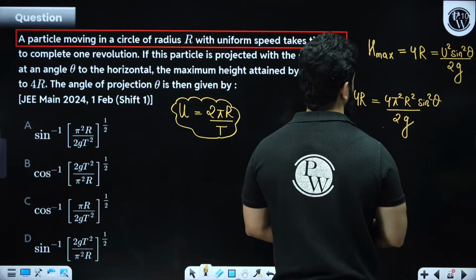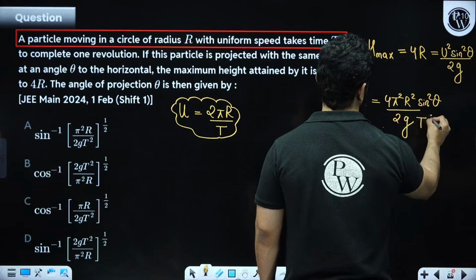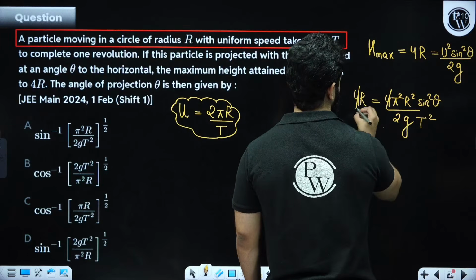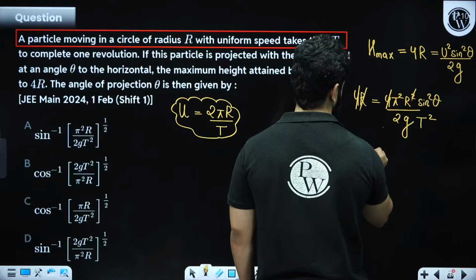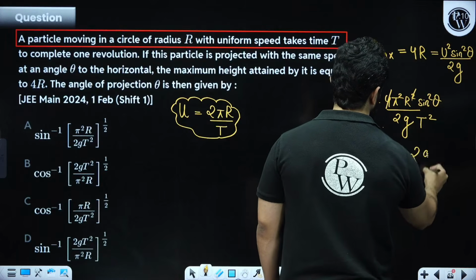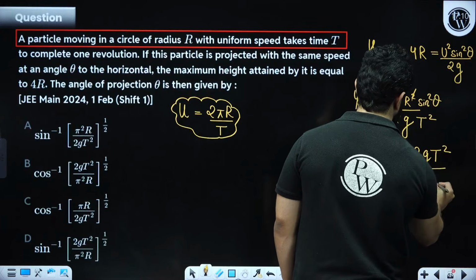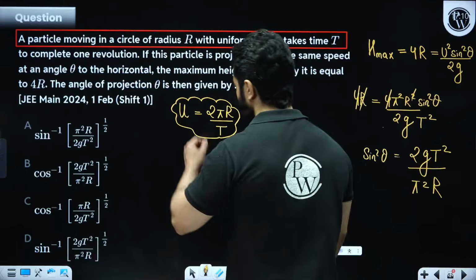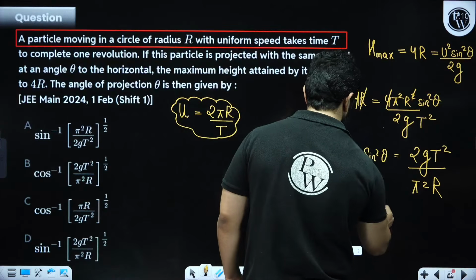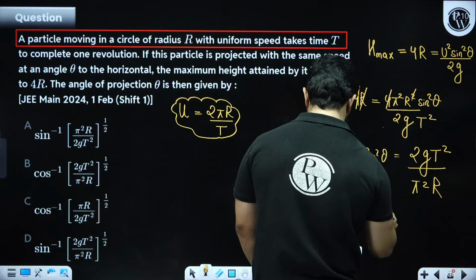And T also, so T square. So this cancels out, r over r cancels out. Sine square theta will be 2g into T square divided by pi square into r. And theta will be, so first take the root.